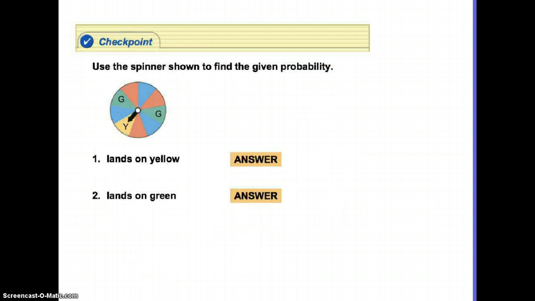Now these spinners are a little bit more difficult to see on your paper, so I did put a Y and a G to show the different sections. If on your paper it does not have one of these, assume it is not that color. So if we're assuming that these are all equally likely and it lands on yellow, there is 1 chance out of 8 sections, so it's 1 out of 8, or 0.125.